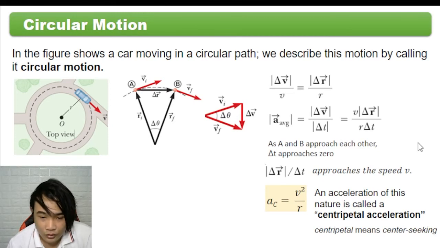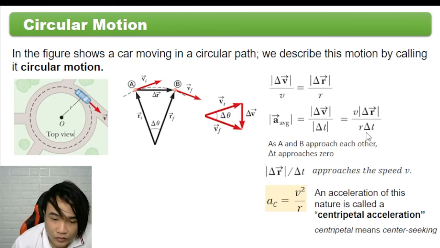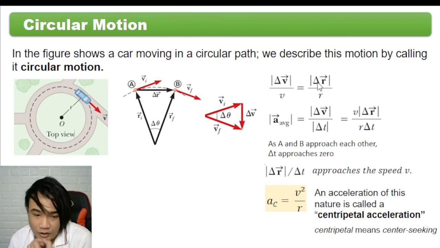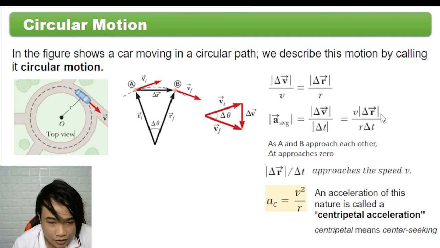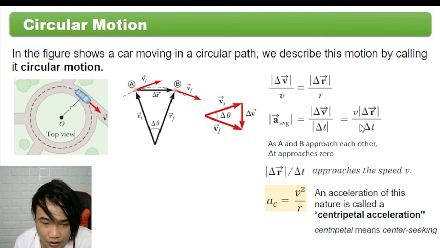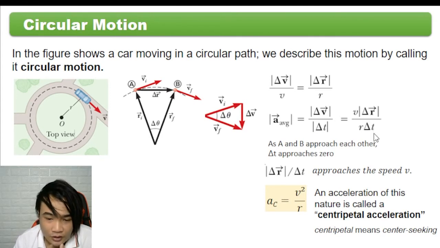Ito, tong ratio natin dito, substitute natin si change in velocity. So, we can say that yung average acceleration is equal to V times change in position divided by yung radius times change in time.